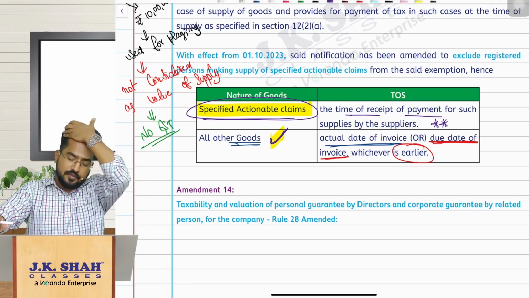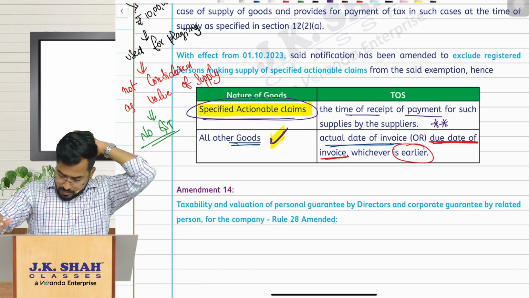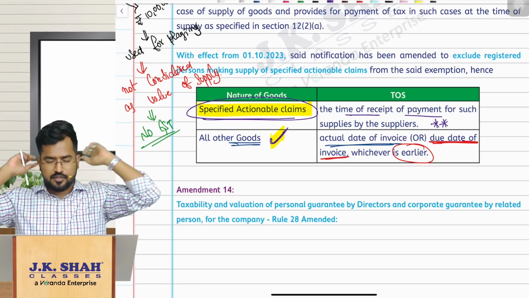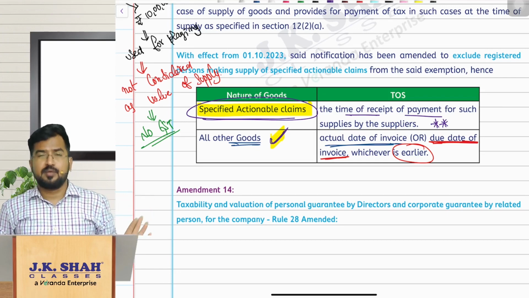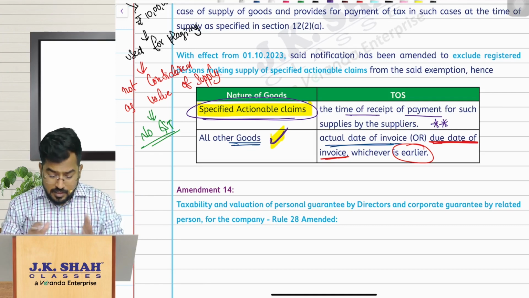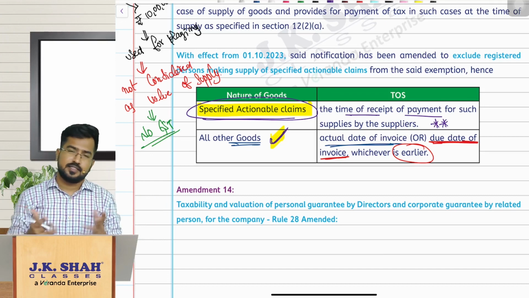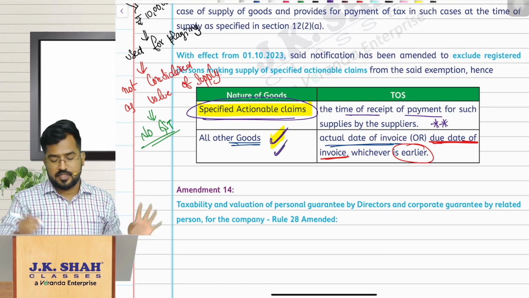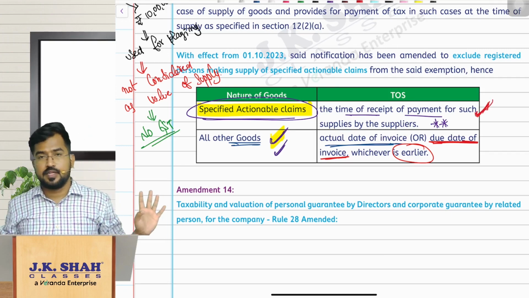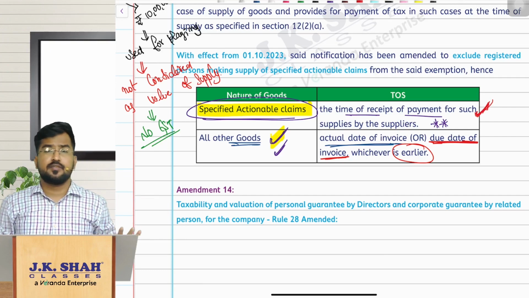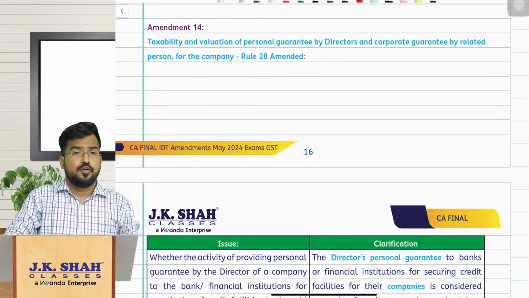So time of supply for these specified actionable claims, as we discussed above, is nothing but the date of receipt of payment. That date of receipt of payment itself will be the time of supply. But for all other goods other than specified actionable claims, the time of supply is the actual date of invoice or due date of invoice, whichever is earlier, just like the old law, the same thing. Only this is different for you, the new one. Clear? So that is the amendment, my dear friends. With this, we are done with amendment number 13. Let us move on to the next amendment, amendment number 14.